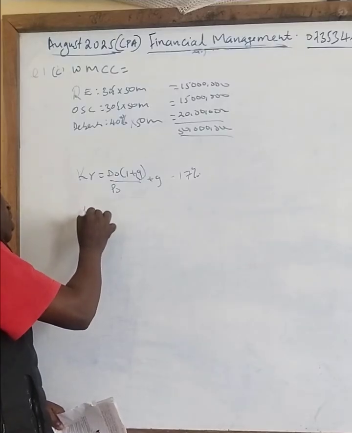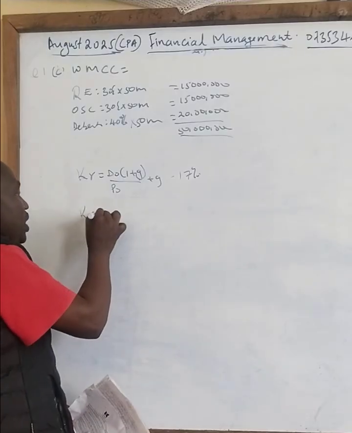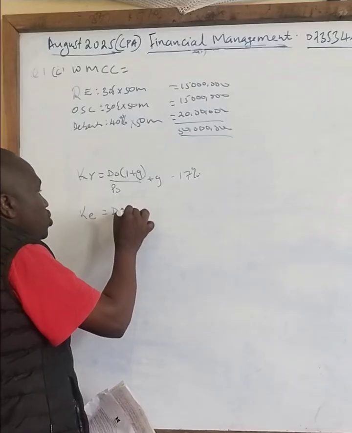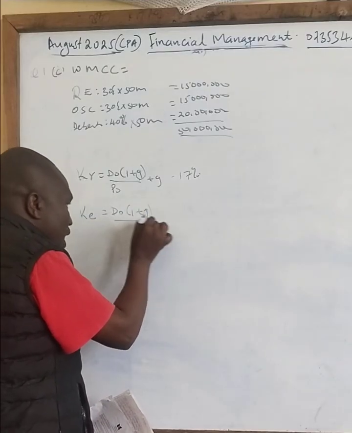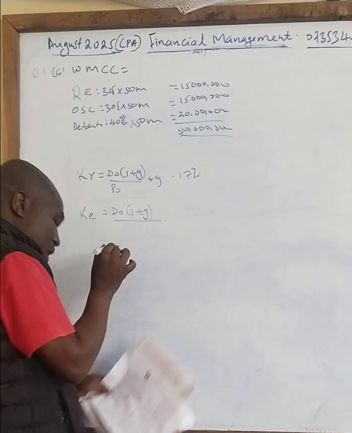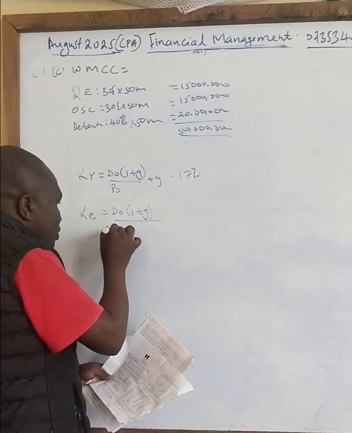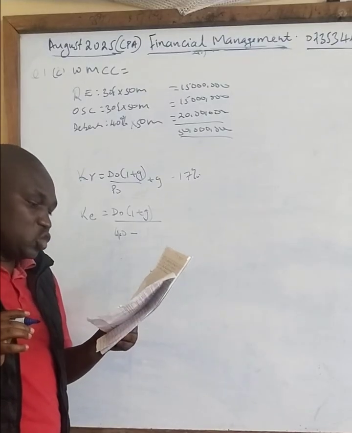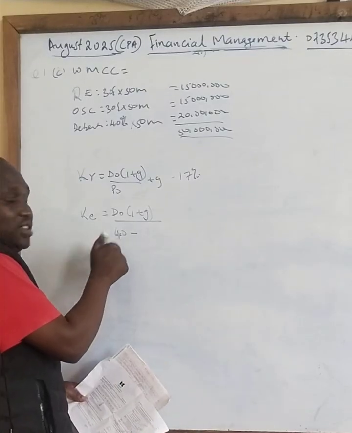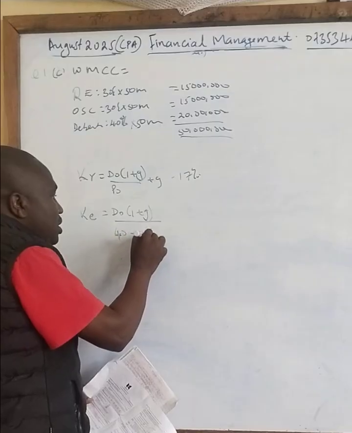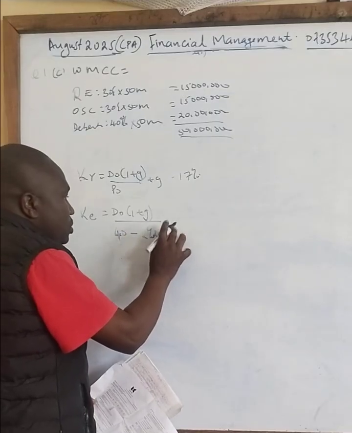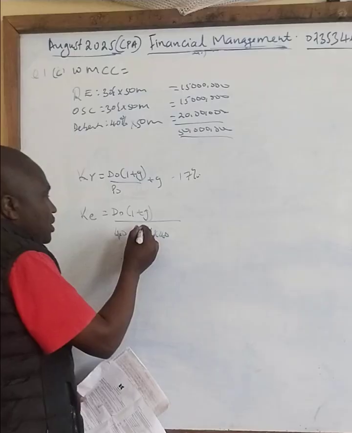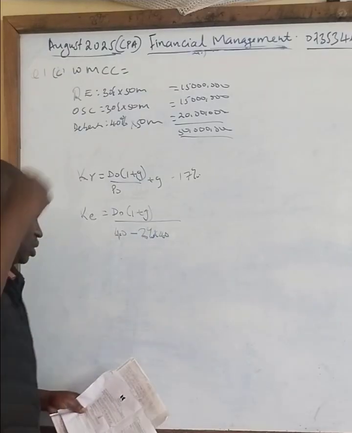But when it comes to the cost of equity, that is the ordinary shares, it will be different because you have been told it is D into 1 plus G over P, where the market value you have been told here is 40 shillings, minus flotation cost of 2%. 2% of 40. 2% is the flotation cost.